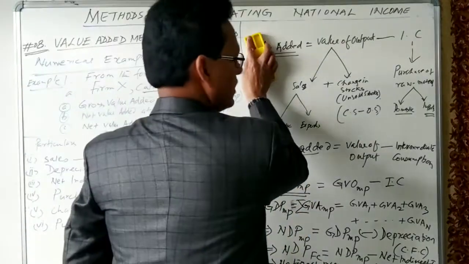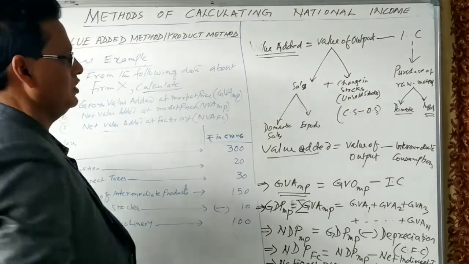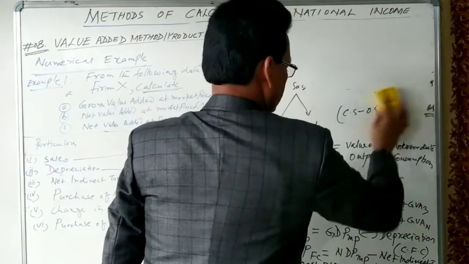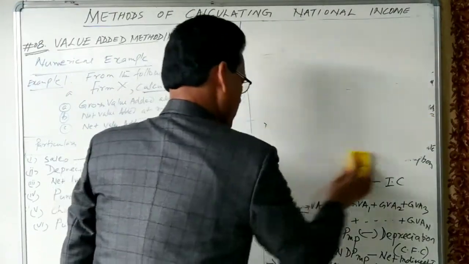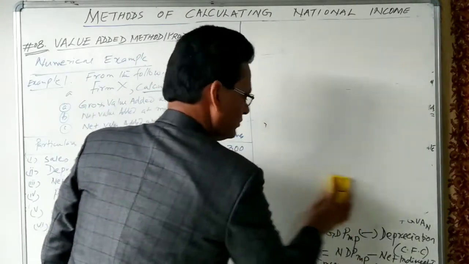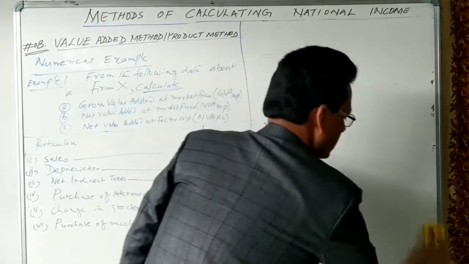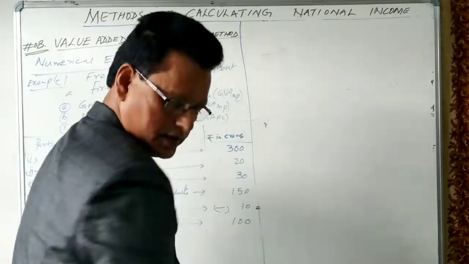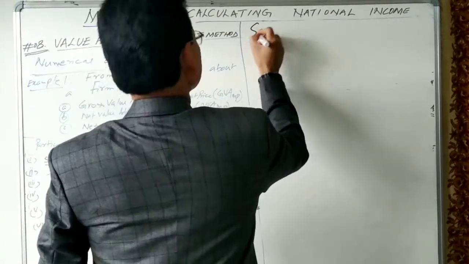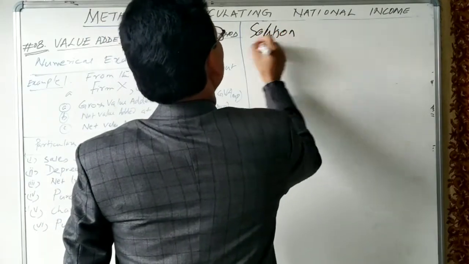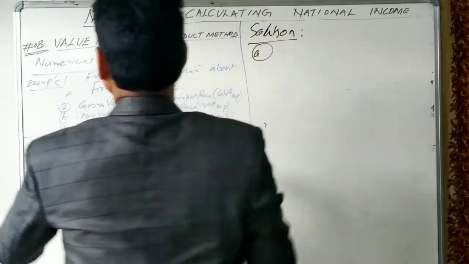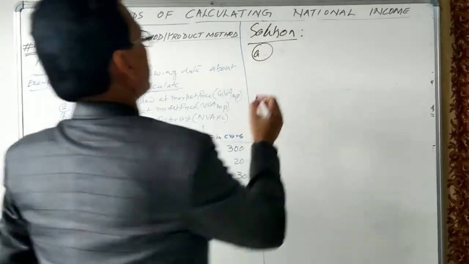Let us solve this numerical question. In the solution, we are going to do number A, gross value added at market price.